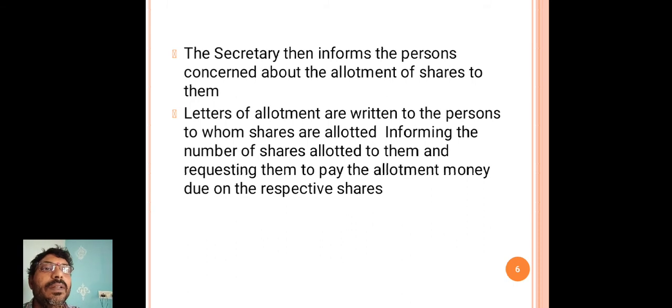To the persons who have been allotted shares, the secretary informs them of the number of shares allotted to them and requests them to pay the allotment money.